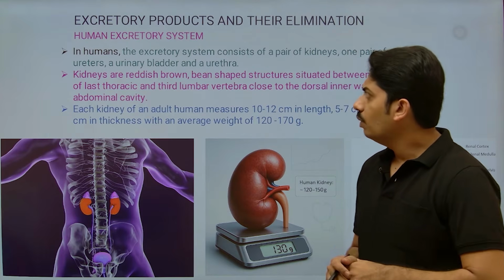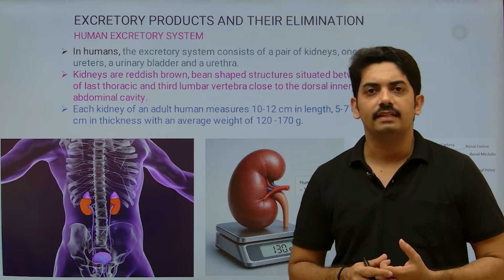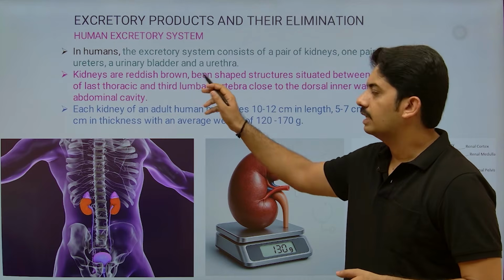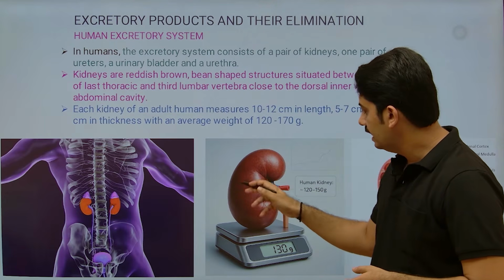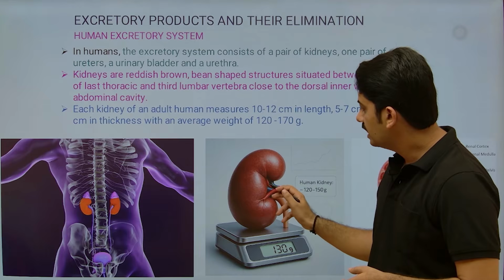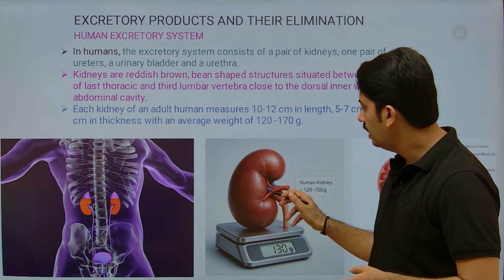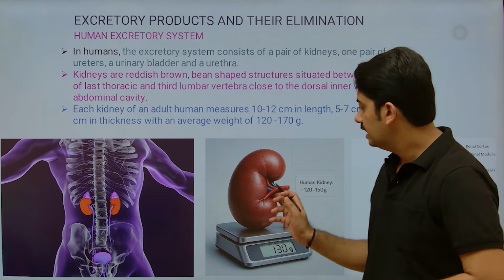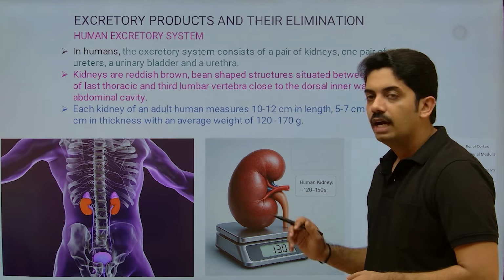Now, what is the color of the kidney? It is reddish brown in color. When you look at this kidney, it is bean shaped. Here you can see the notch. This is called the hilum. Very important. This notch is nothing but the hilum.